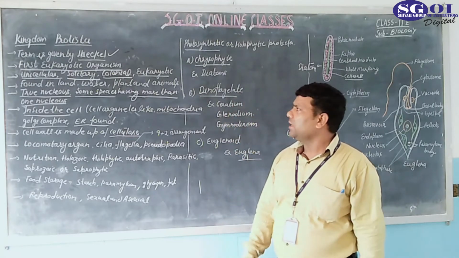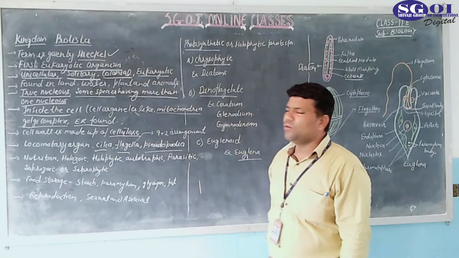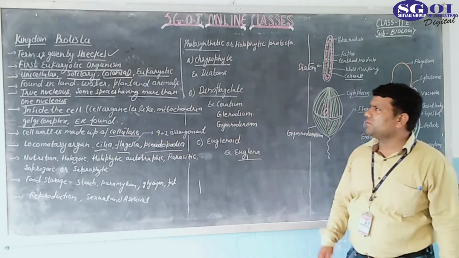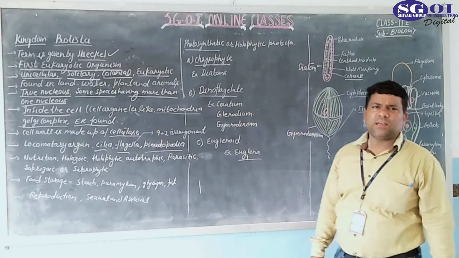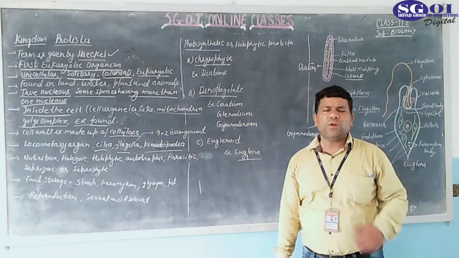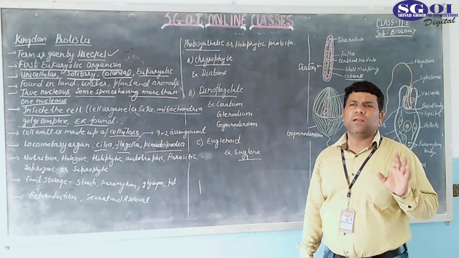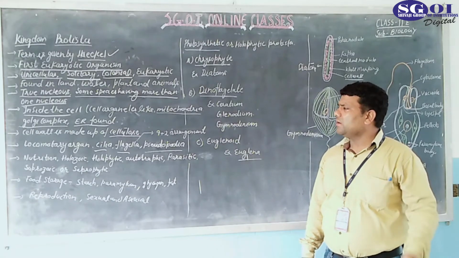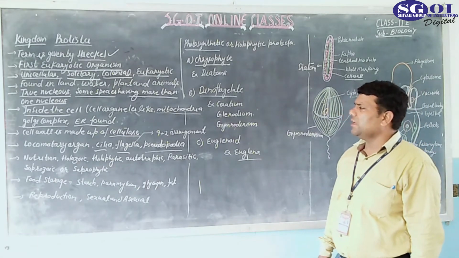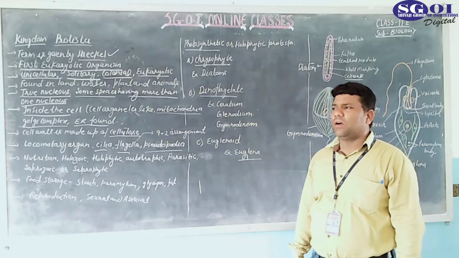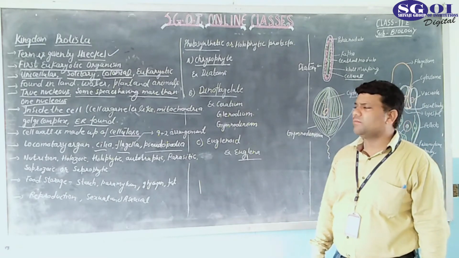Locomotory organ is what? In Protista, cilia, flagella, and pseudopodia are the locomotory organs. These are the locomotory organs found in the kingdom Protista. Cilia are what? These are smaller than flagella, and cilia are found in greater number. Flagella is only one, and cilia are found in many forms. So cilia is smaller than flagella. These are hair-like structures found outside the body, and they are responsible for the locomotion of the organism.